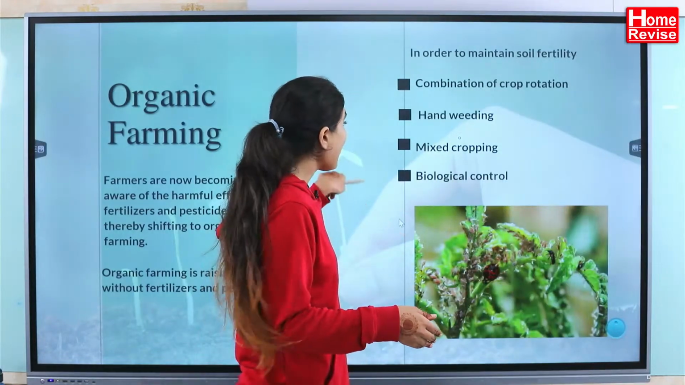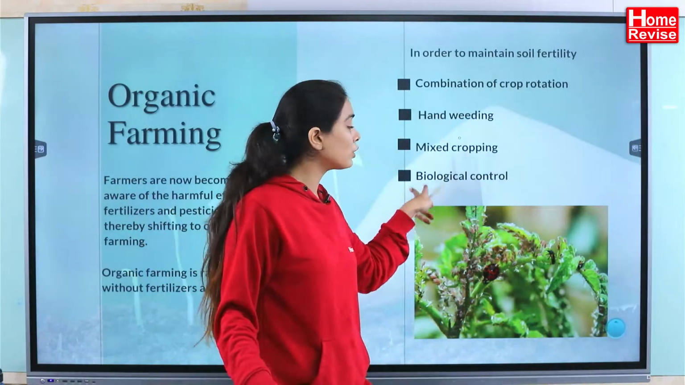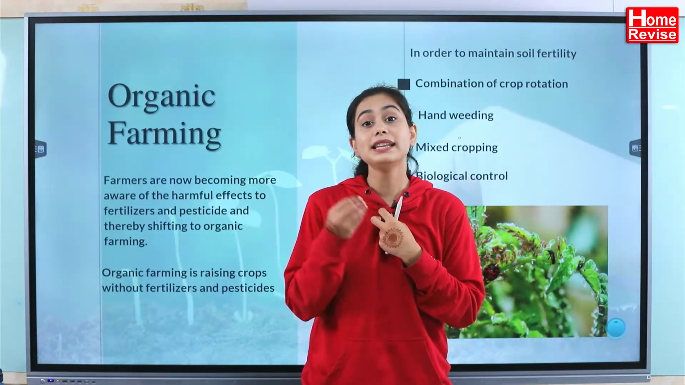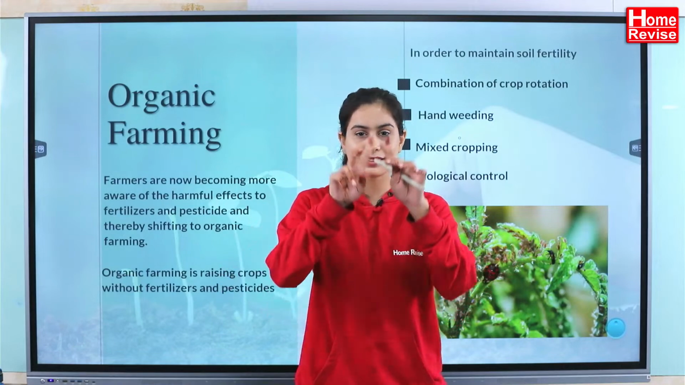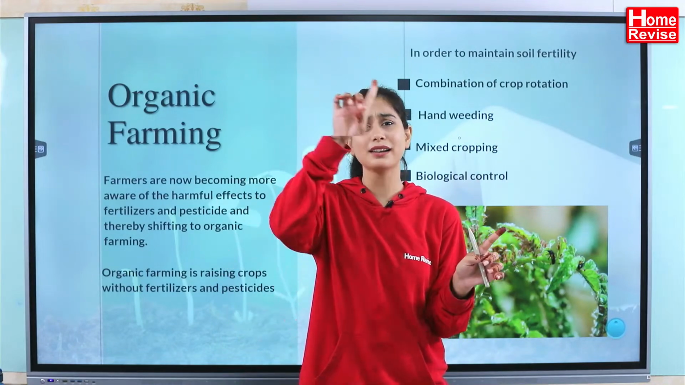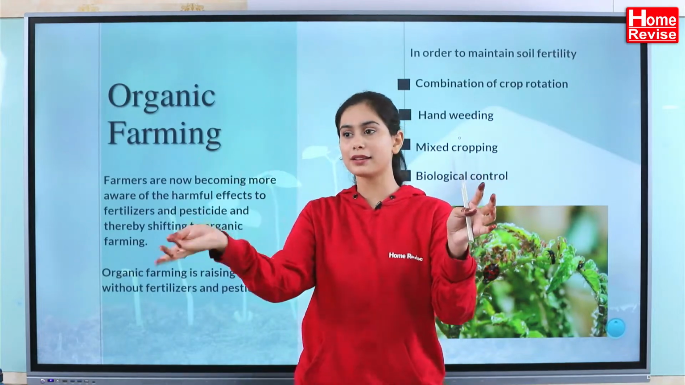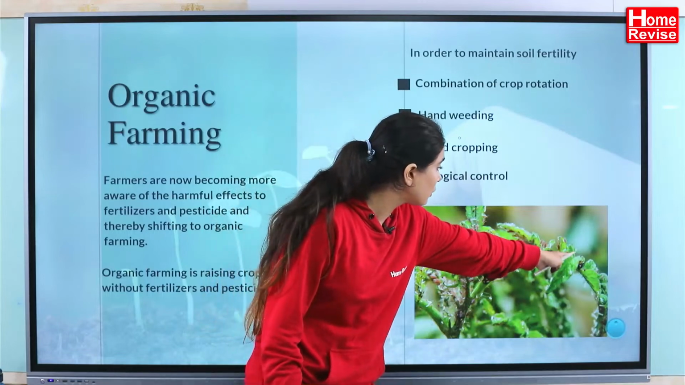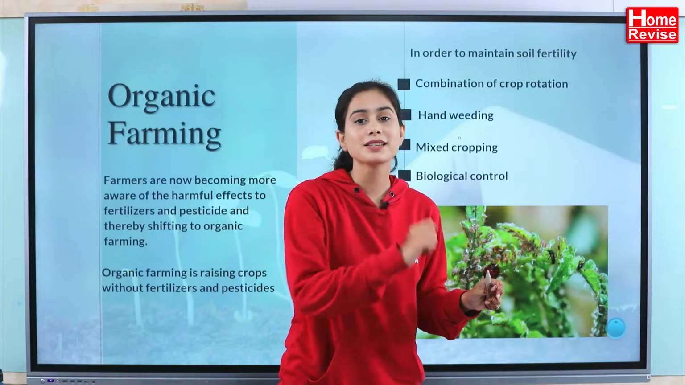Done? Okay, and the last method of organic farming is biological control. We know that naturally in nature there are various preys and predators. There is this proper web, the food chain. So this animal is going to feed upon this animal. When we know that, for example, this particular insect can be eaten by a beetle, why put pesticides there?